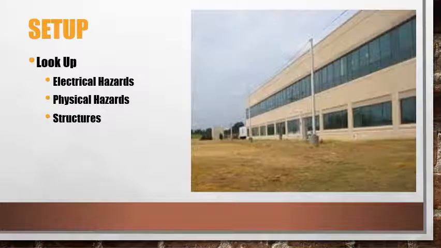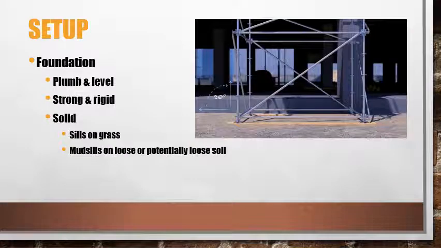Before you set up your scaffolding, look up. Look for electrical hazards, for physical hazards, and structures that may be in the way. Make sure you have a firm foundation when you set up your scaffolding. It has to be plumb and level. Your foundation must be strong and rigid, and it has to be solid. If you are putting your scaffolding on grass, you need to have sills on the bottom, or mud sills if it's loose or potentially loose soil.